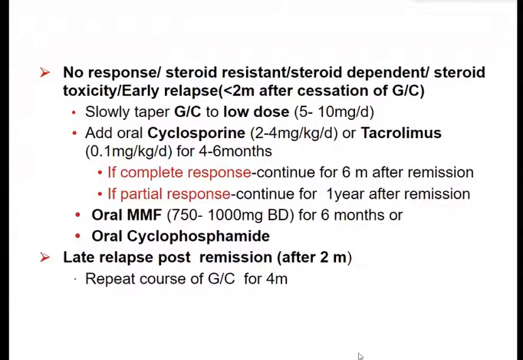And these drugs are continued. Not all the drugs, that is steroid plus cyclosporin or steroid plus mycophenolate mofetil or steroid plus oral cyclophosphamide. And these drugs are usually continued for up to 6 months after achieving remission. If there is complete response, then up to 6 months. If there is partial response, then we continue for 1 year after remission.